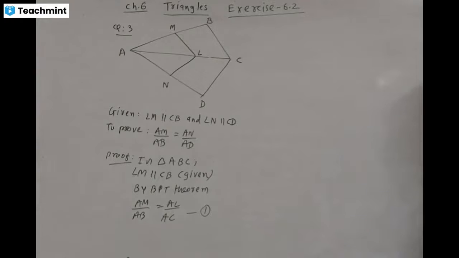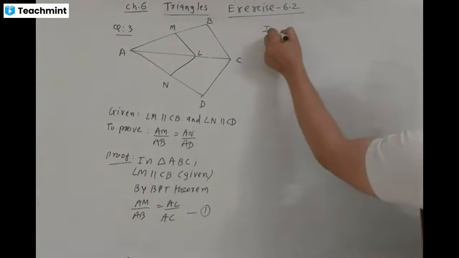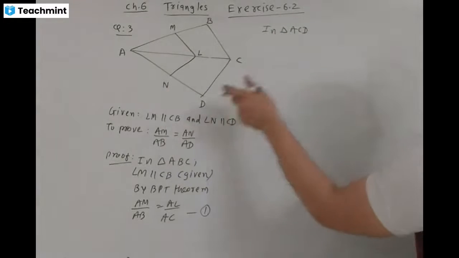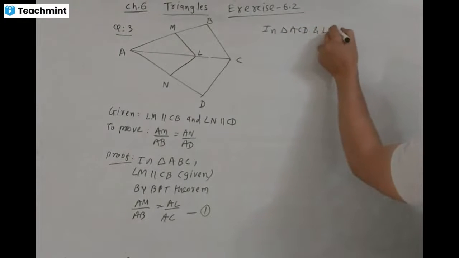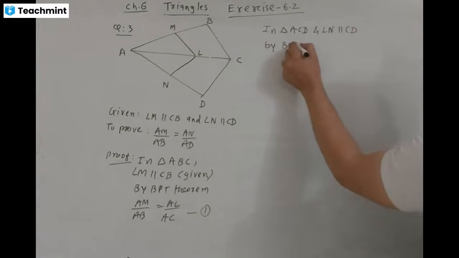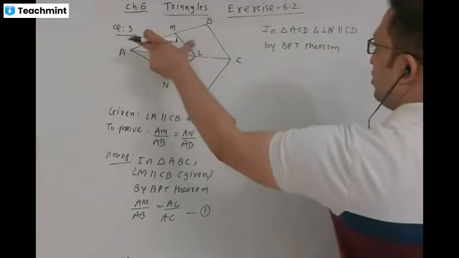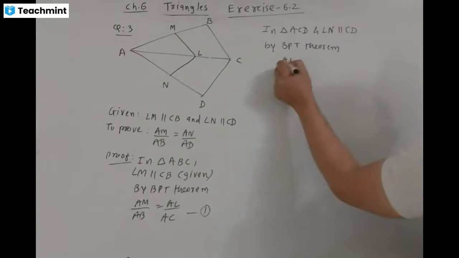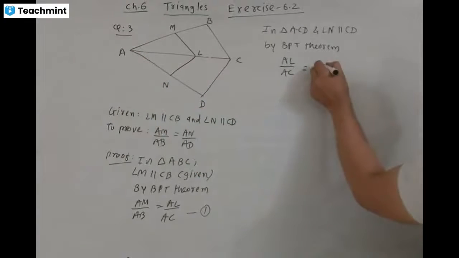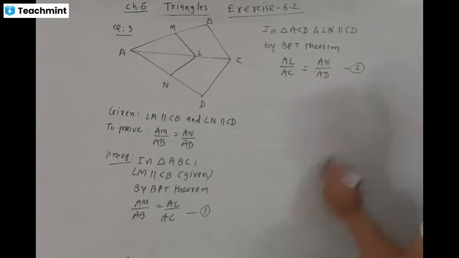We take another triangle, ACD. In triangle ACD, LN is parallel to CD. By BPT theorem, AL by AC is the same as AN by AD. That is resulting value 2.